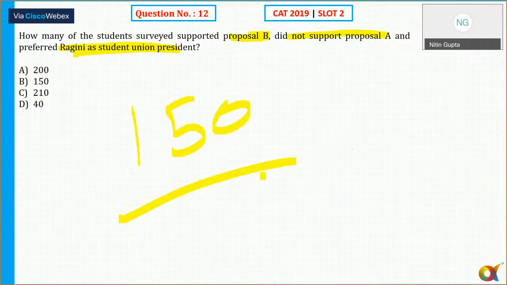Any doubts to anyone now? Please respond. Can we move to the next set if it is clear to all of you, the third set?